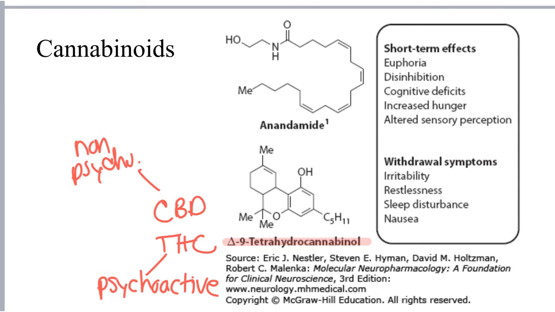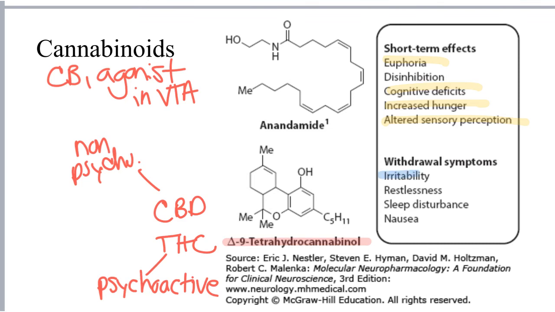The acute effects of THC include euphoria, cognitive deficits, increased hunger, and altered sensory perceptions. After chronic and continued use, there is a mild withdrawal syndrome upon abrupt discontinuation that includes irritability, restlessness, insomnia, and nausea.